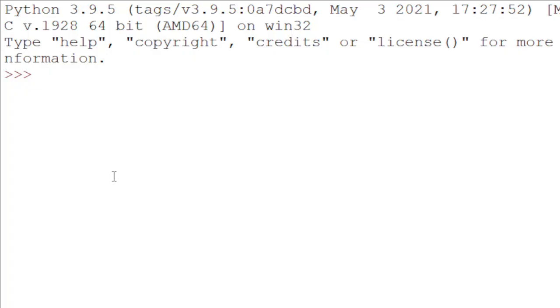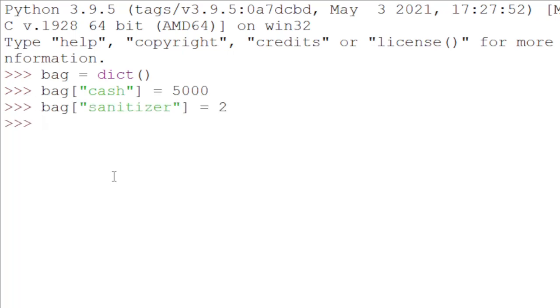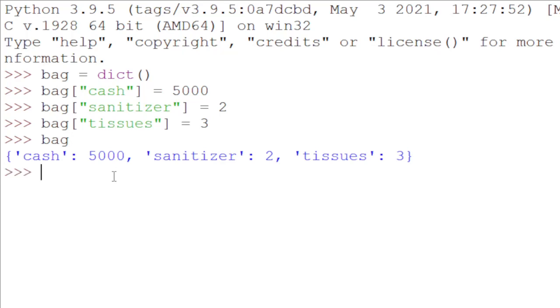Make a dictionary called bag and store some items in bag. Put some cash, 5,000 rupees into the bag. Put 2 bottles of sanitizers into the bag and 3 packets of tissues into the bag. Now what's in bag? We can say it's cash 5,000, sanitizer 2, tissues 3.